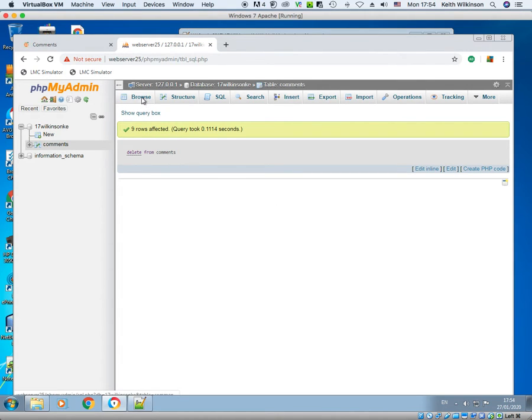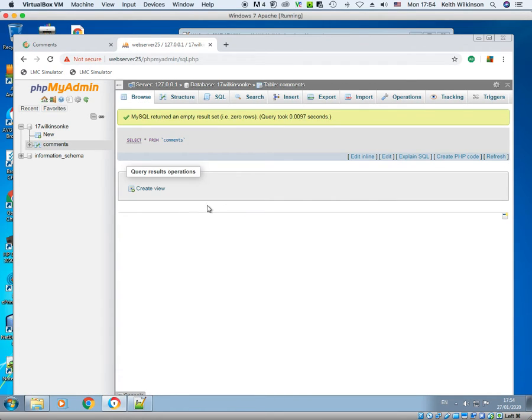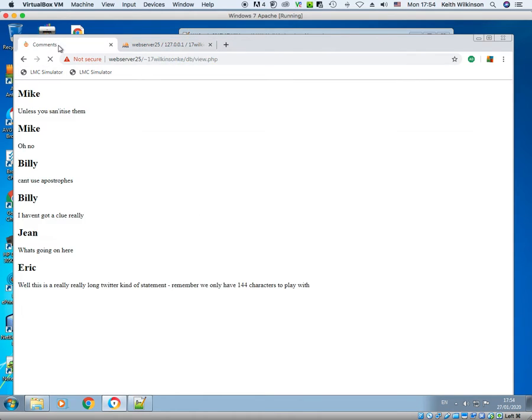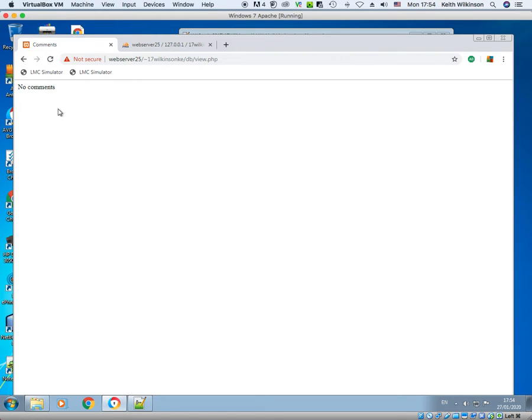So if I go to browse, there should now be no comments in my database, and now we see it. And if I go back to the comments page, when this updates, these will go missing. So if I just reload the page, there you go, it says it's got no comments. We're going to do that in code.